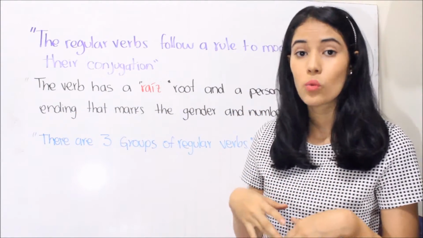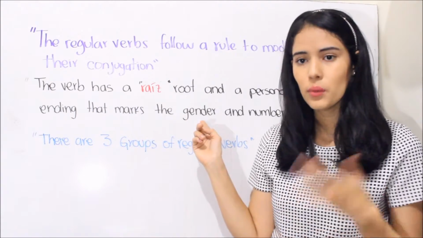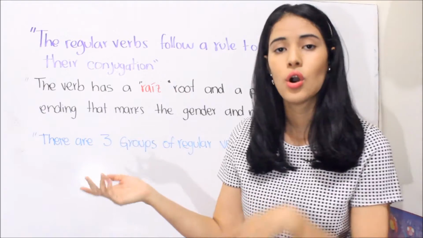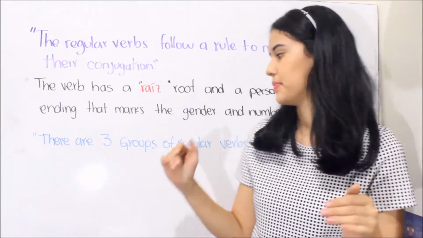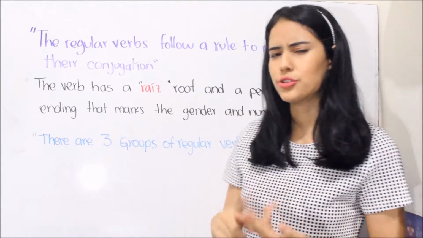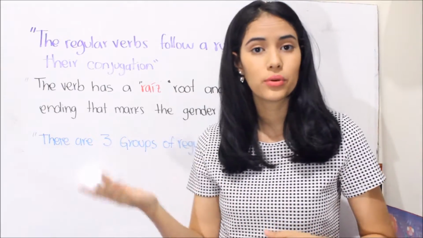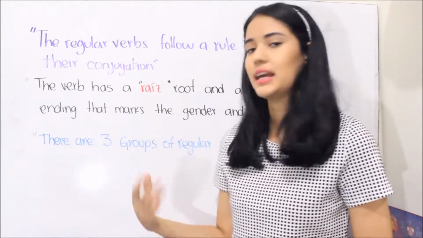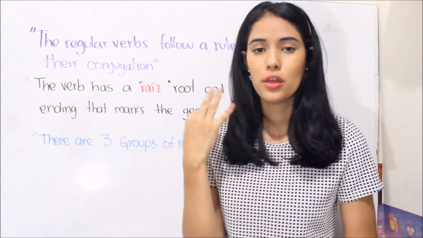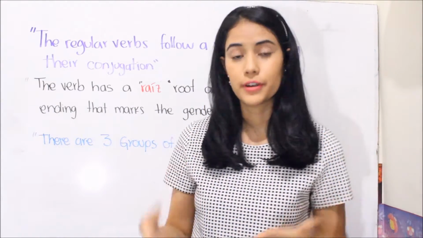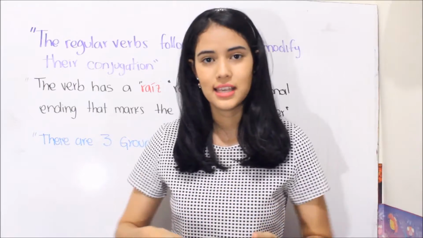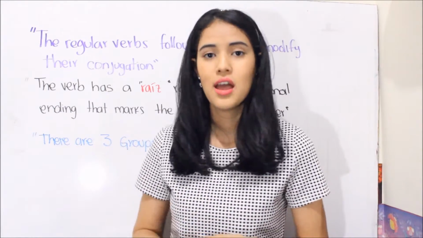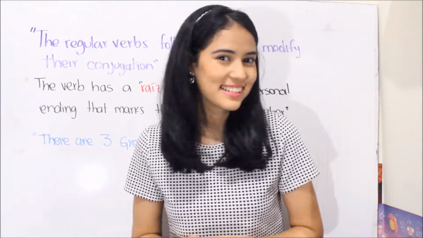Do you remember what gender is? Well, gender is when we talk about if something is femenino or masculino in Spanish. And number is like 1, 2, 3. It's plural or singular, okay? And finally, in Spanish, there are 3 groups of regular verbs. So let's see some examples of these groups and let's learn together.